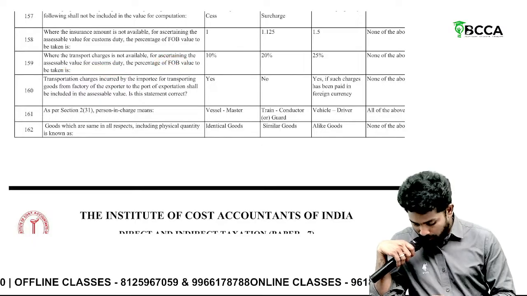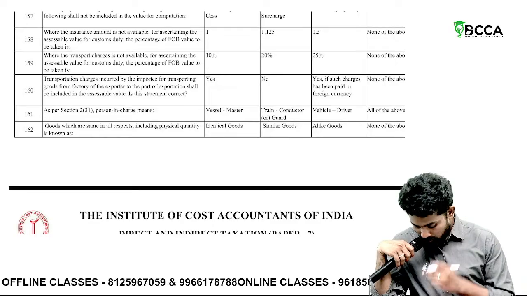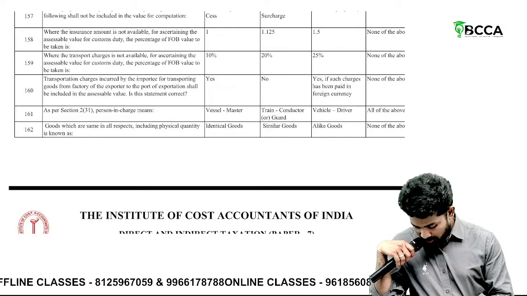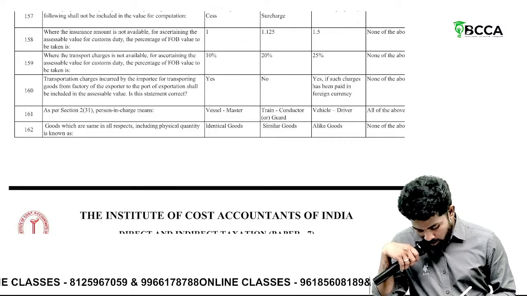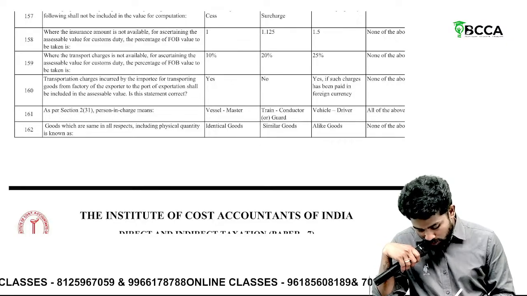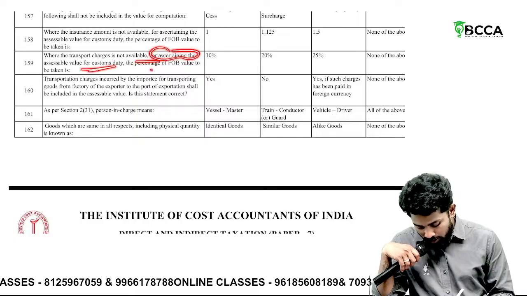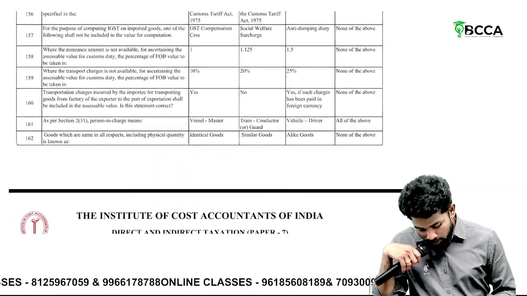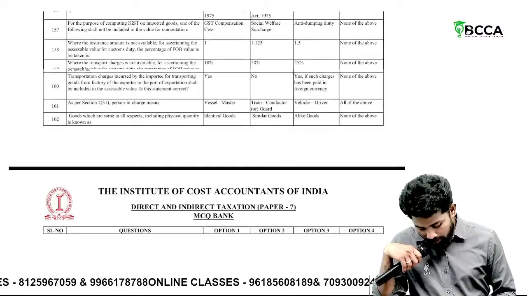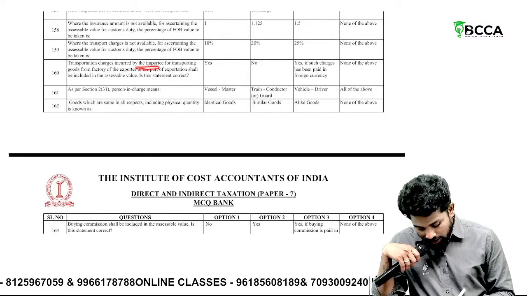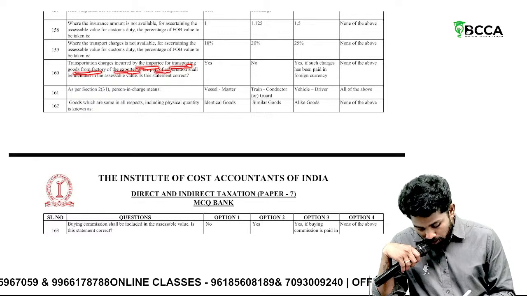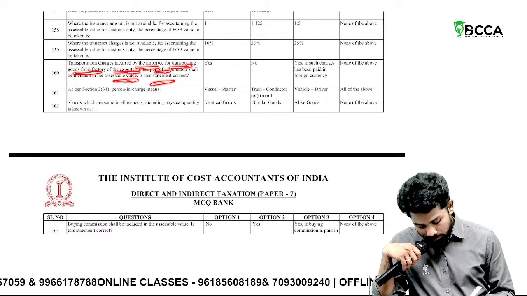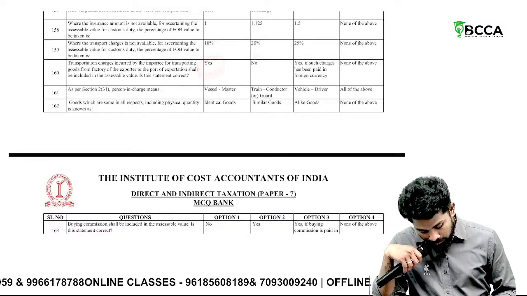Then where the transportation charge is not available for ascertaining the assessable value, the percentage of FOB value to be taken is what? 20%. Then transportation charges incurred by importer for transportation of goods from factory to the port shall be added? Yes. Yes is the correct answer.